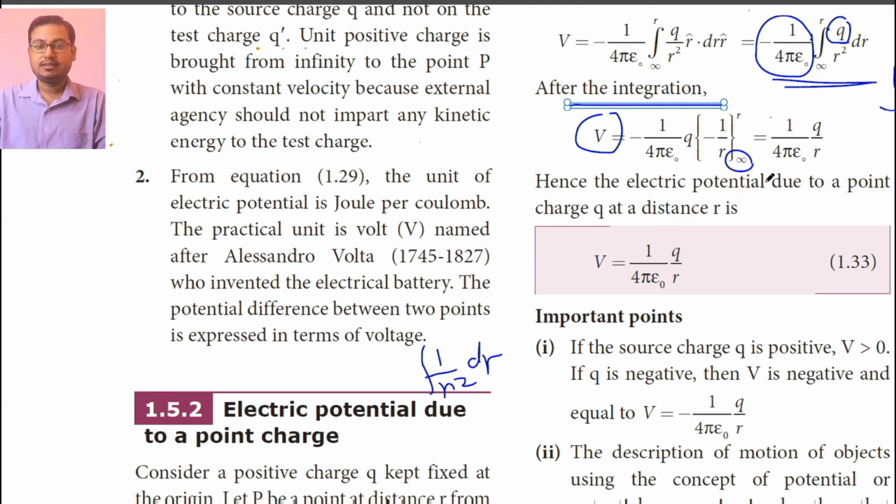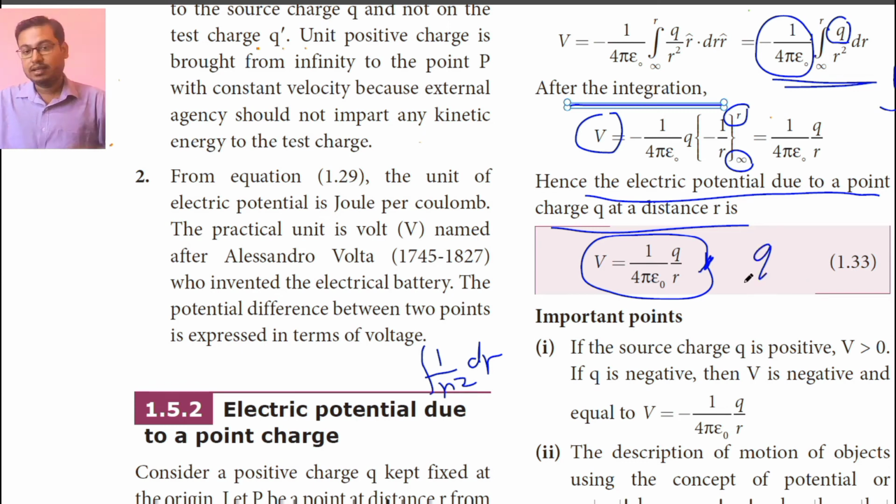So V is equal to 1 by 4 pi epsilon naught into q by r. Hence, the electric potential due to a point charge q at a distance r is V equal to 1 by 4 pi epsilon naught into q by r. See, this equation doesn't contain the term q dash, which means it has nothing to do with q dash.